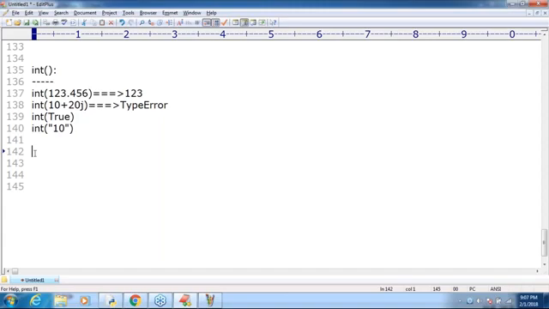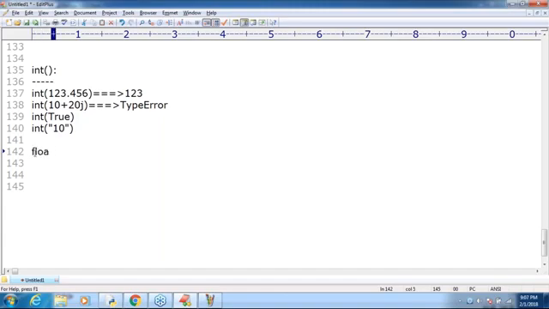Can I convert str type to int? Yes, but the string should contain only an int value, in base 10 decimal only.